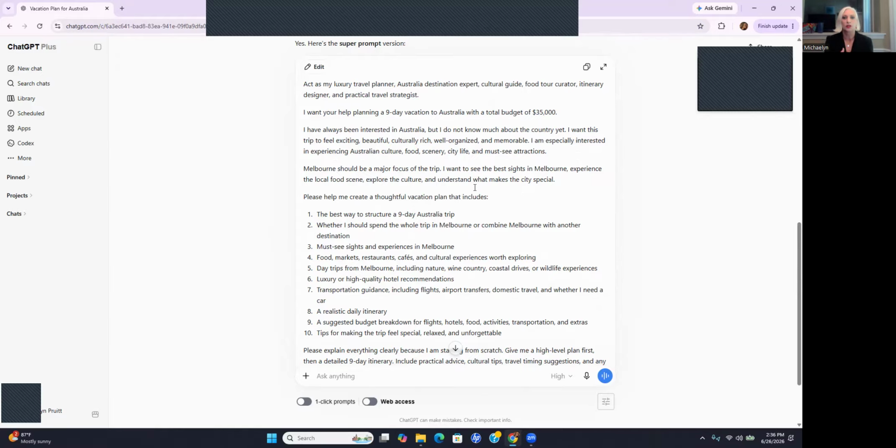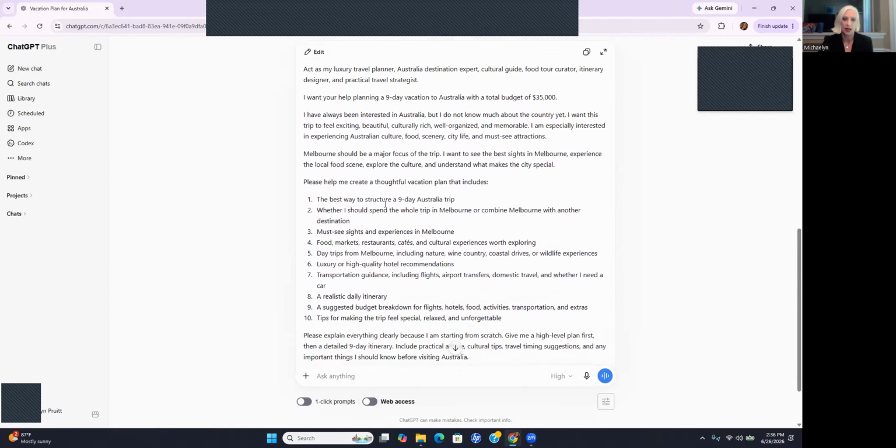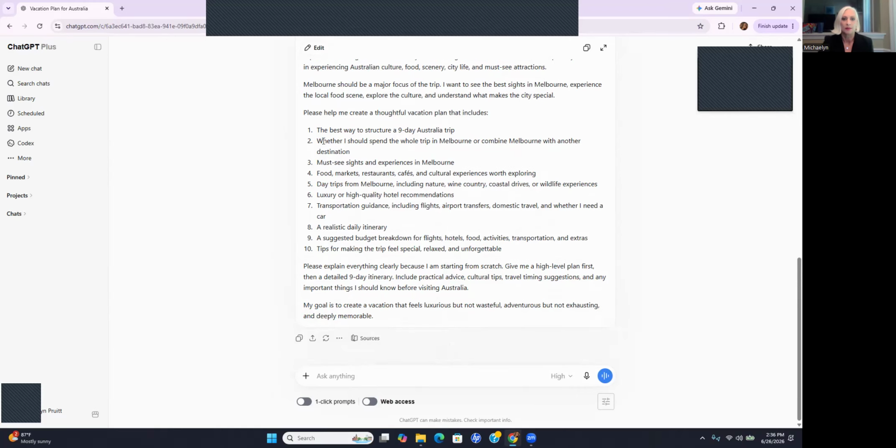Melbourne should be a major focus on the trip. I want to see the best sights in Melbourne, experience the local food scene, explore the culture, and understand what makes the city special. Okay, so I'm reading it, but I'm trying to go fast and my brain's going faster than the words. But basically, now I've got my super prompt, right? So I'm ready to start planning my trip. Obviously, I would go through and read this the best way, because it says, please help me create a thoughtful vacation plan that includes, and it gives 10 things that are must haves for this vacation. And then at the end, it says, please explain everything clearly because I'm starting from scratch, which is a fact.